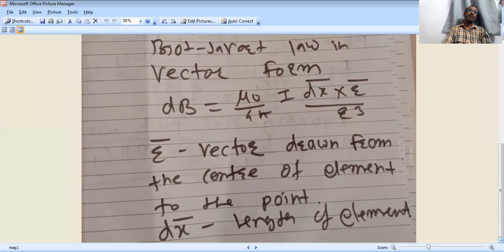And lastly, they may ask: the vector form of the Biot-Savart law is given by mu 0 upon 4 pi, I dx plus dash, and you write there. Options are r bar, p bar, q bar, like that. They will ask an objective question of this type if the exam is conducted online.